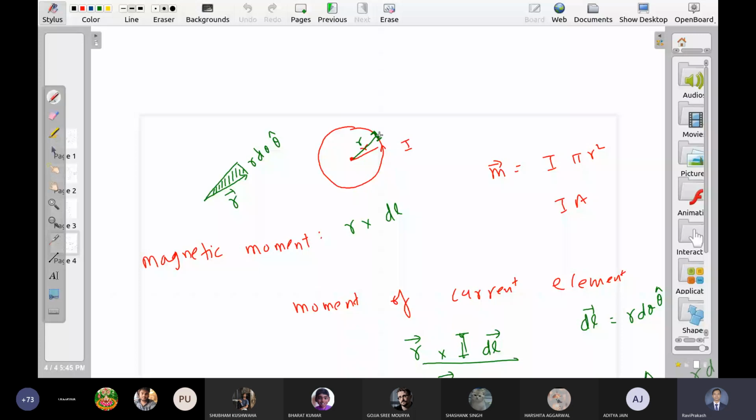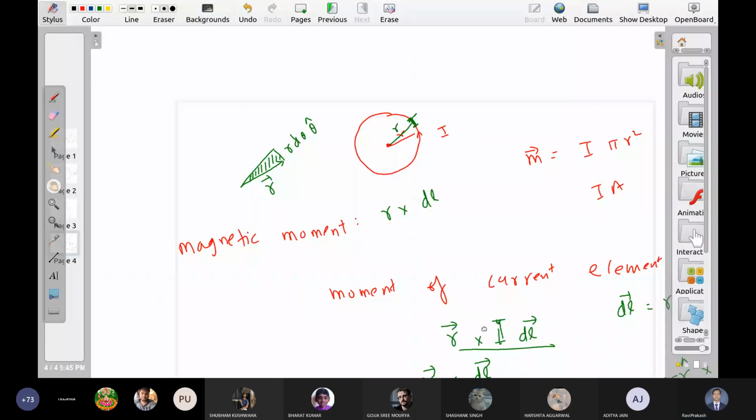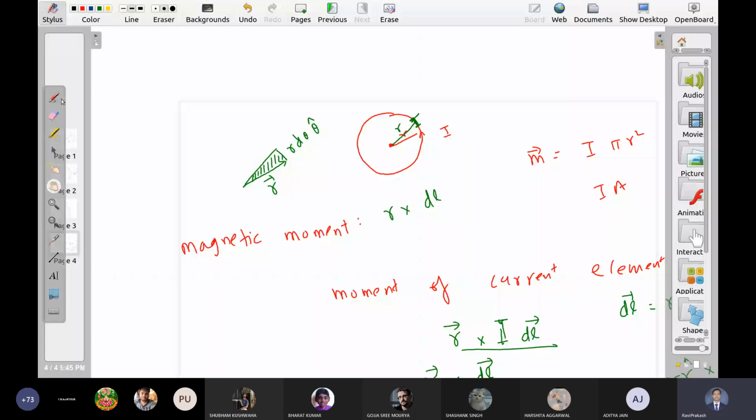Yes, it is twice the area, so I will get 2. So sorry, I'll look at this again. But I think this definition should work everywhere. This r cross r d theta is 2 times area. So this is the area of this complete thing. And if I multiply with this whole thing,